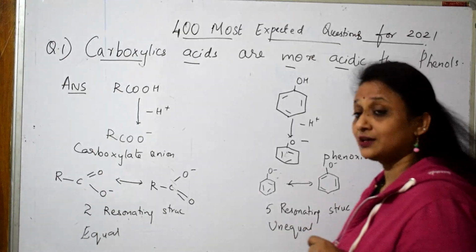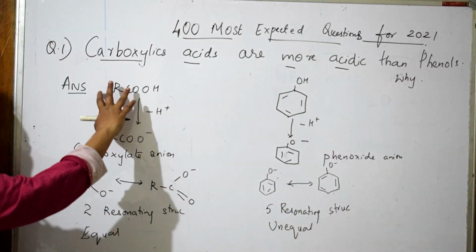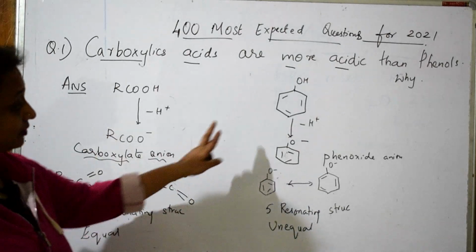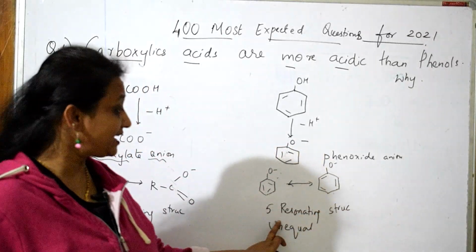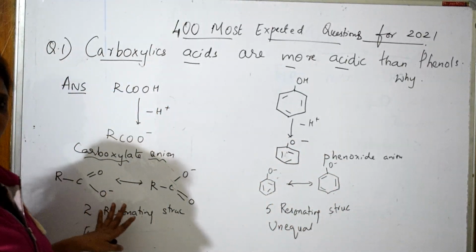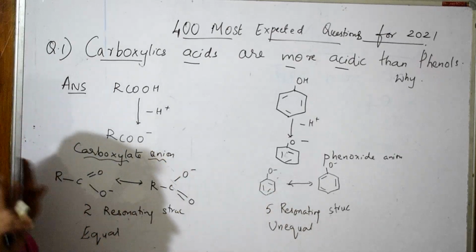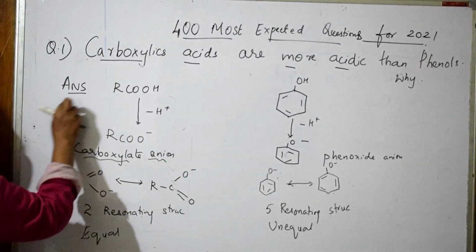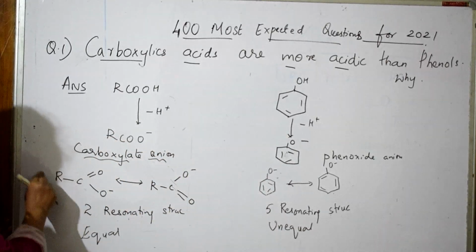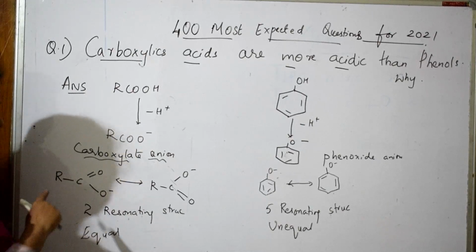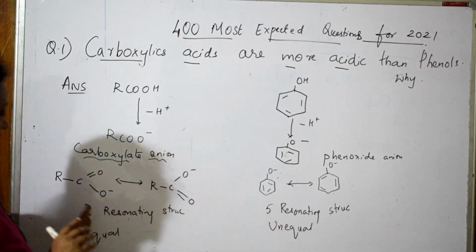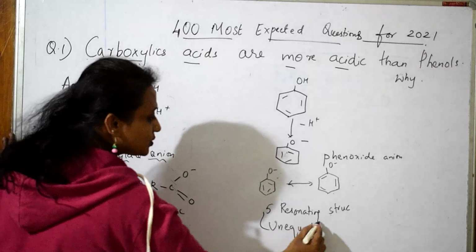So, point number 1. Carboxylate ion or anion forms 2 resonating structures which are equal. Phenol forms phenoxide ion, 5 resonating structures, unequal. Now, important thing is, equal resonating structures are formed, and that too only 2. Remember the corresponding molecule. Once again, where a lesser number of resonating structures are formed, the corresponding acid is always more acidic. Remember, here equal, there unequal. So what will you write?